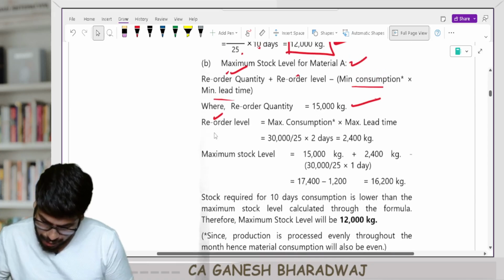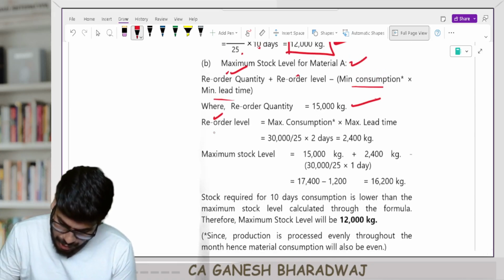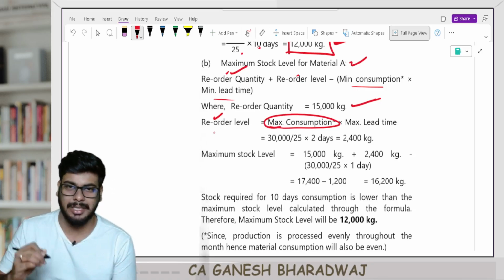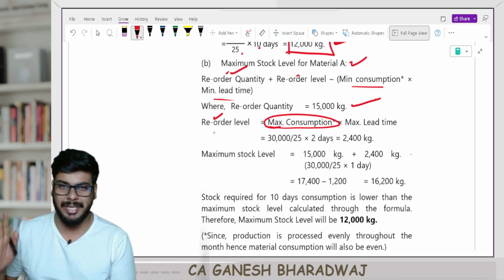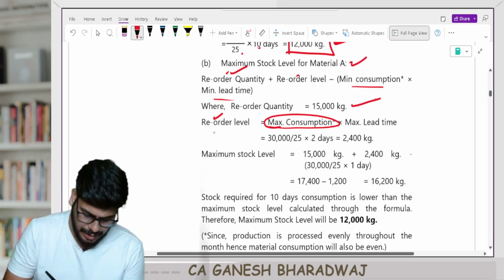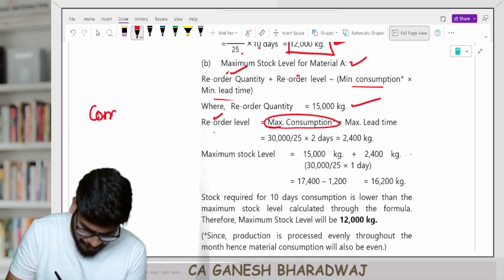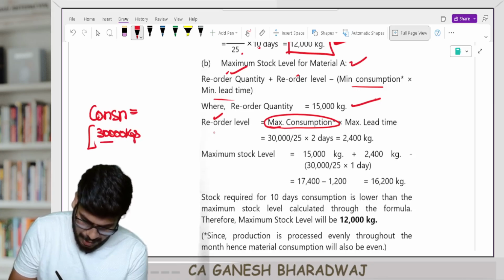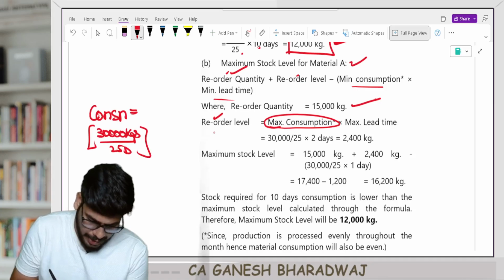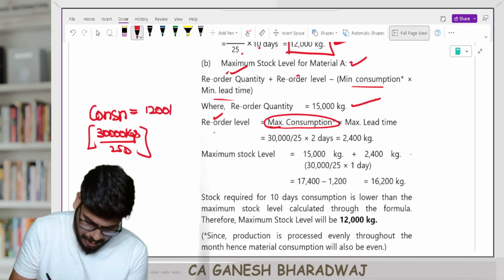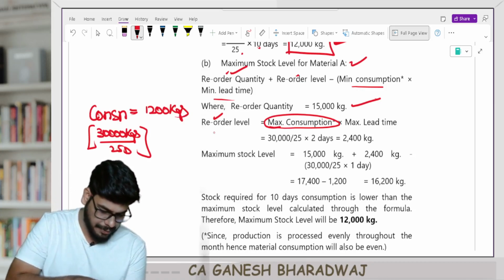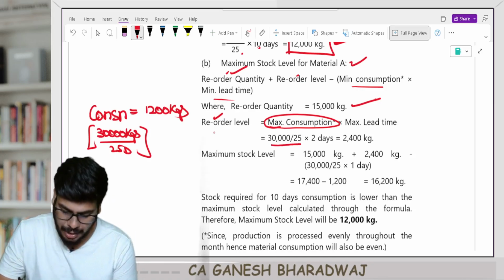So here, look at this. Here, the maximum consumption is going to be what? Whether it is maximum consumption, minimum consumption, average consumption, whatever it is, in this case, the consumption is only one figure. It is 30,000 kgs that I consume in a span of 25 days. So per day, I consume 1200 kgs. They have just taken 30,000 divided by 25. This is nothing but 1200.